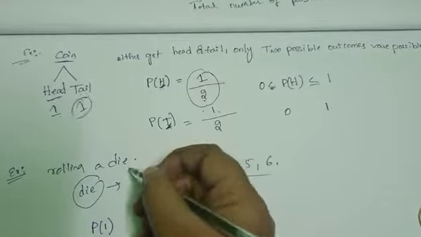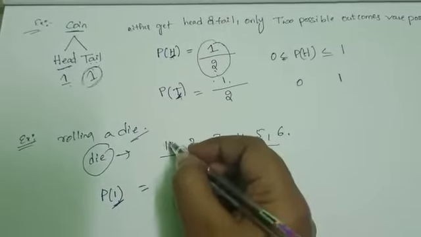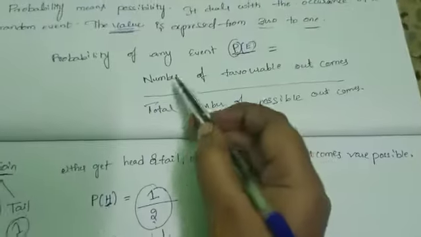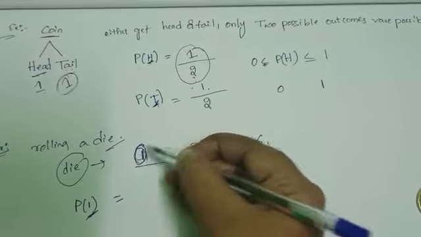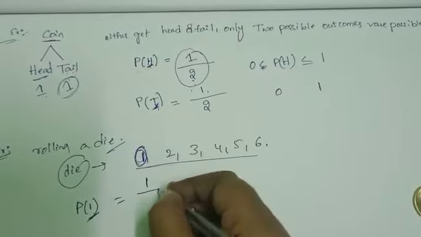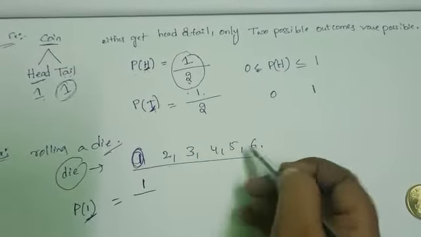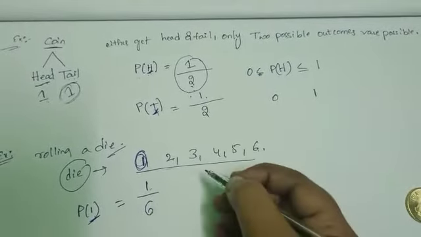Suppose we roll a die. What is the probability of 1? How many chances of getting 1? Use the formula: number of favorable outcomes. Favorable outcome is only 1. Total number of outcomes: 1, 2, 3, 4, 5, 6. Probability of 1 is 1 by 6. This value is in between 0 and 1.